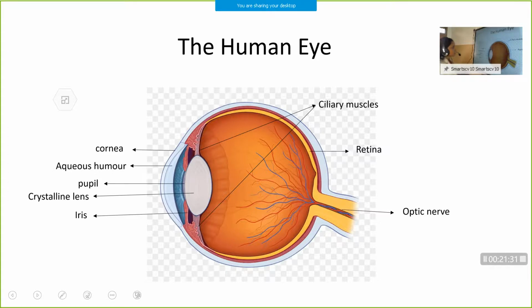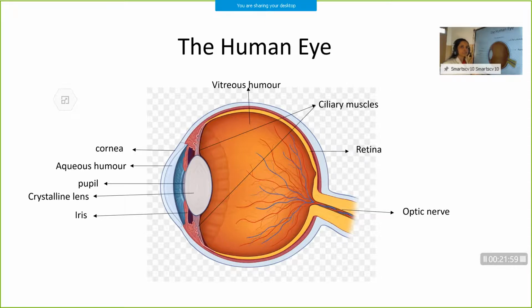Then we have two fluids present in our eye. One is aqueous humor, and the other one is vitreous humor. You might have learned in smaller classes what the function of aqueous humor and vitreous humor is. Aqueous humor is present between the cornea and the eyelens, isn't it? And what is the function of aqueous humor?